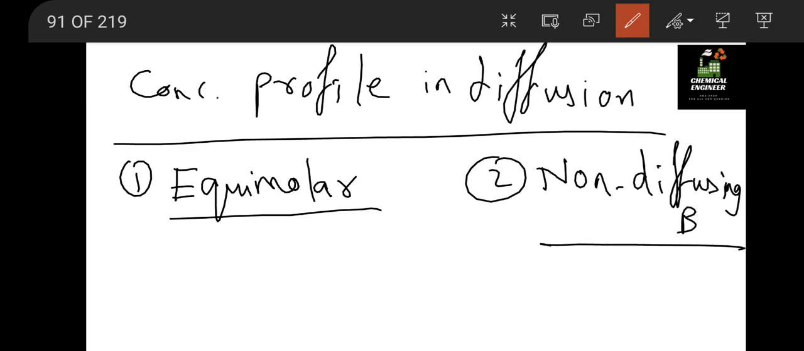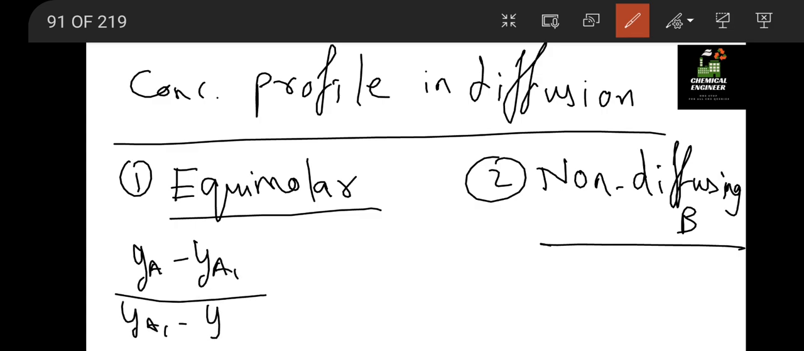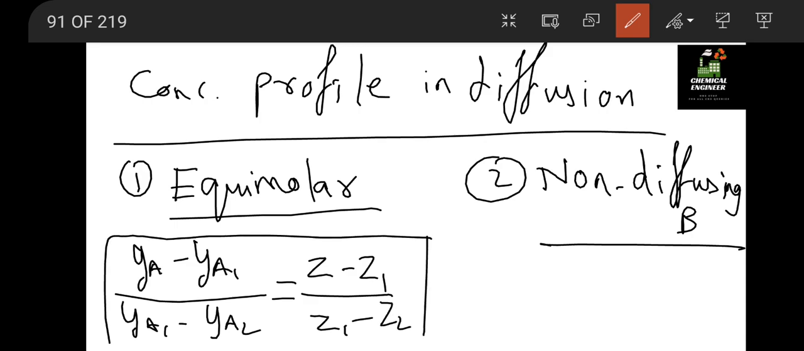Okay, so for the equimolar case we have a direct formula. You have to remember the direct formula: (Ya minus Ya1) divided by (Ya1 minus Ya2) equal to (Z minus Z1) divided by (Z1 minus Z2). Remember this formula, where Ya is the mole fraction at any distance between point 1 and point 2, Ya1 is the mole fraction or the mass fraction at point 1, and Ya2 is at point 2. So this is the direct equation you have to remember for the equimolar case.